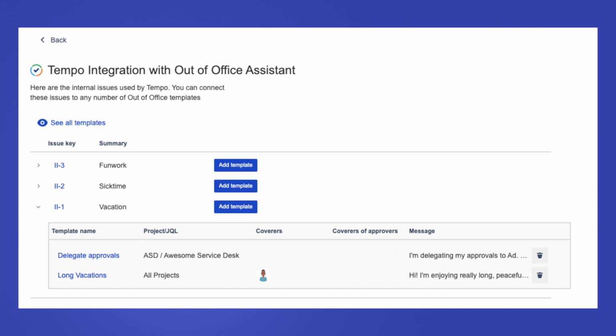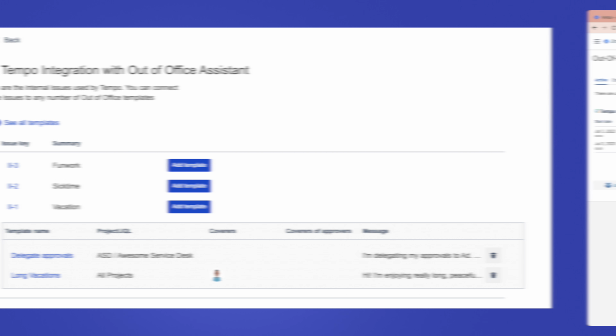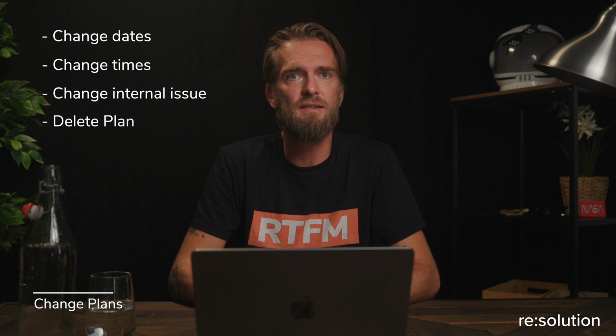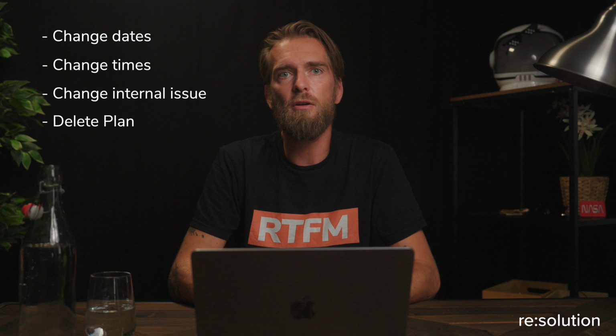In this case, you can see the plan has generated 2 rules because vacation is mapped to 2 different templates: delegate approvals and long vacations. The status of the rule, either active or scheduled. Plans change. They can be extended, shortened or cancelled altogether. I can also pick up durations of less than 8 hours.